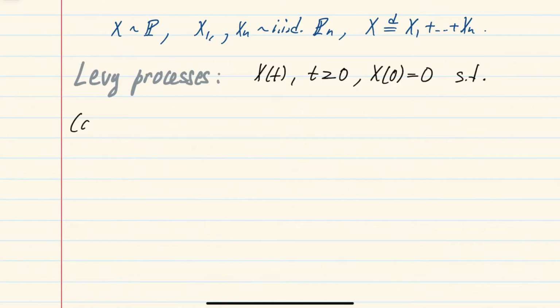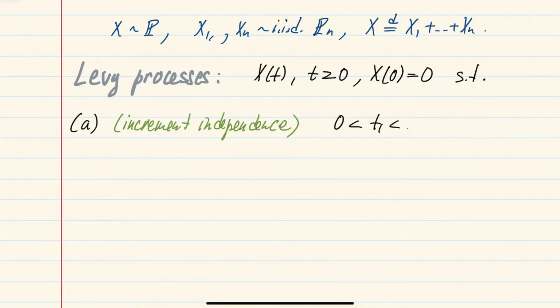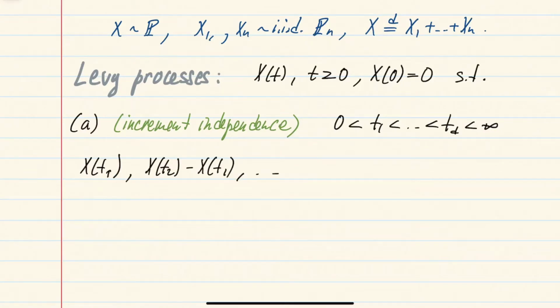So the first property will be independence of the increments, which just means if you take a finite number of times, t1 up to td for arbitrary d, and you look at the increments at time t1 minus time 0, and then between time t2 and time t1, and so on, these will be independent.